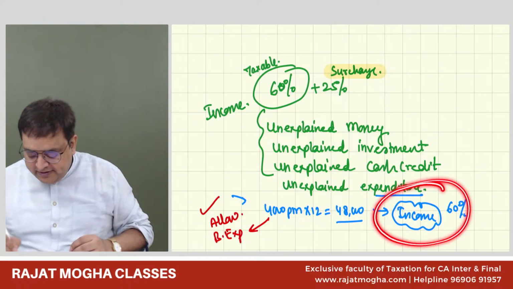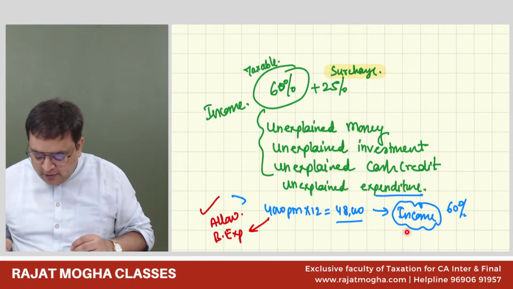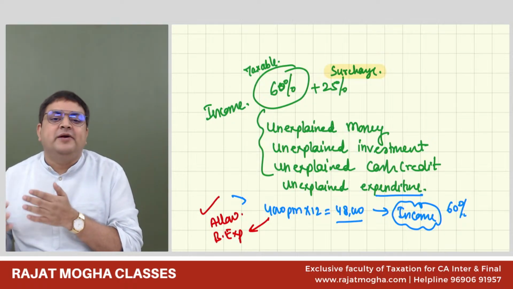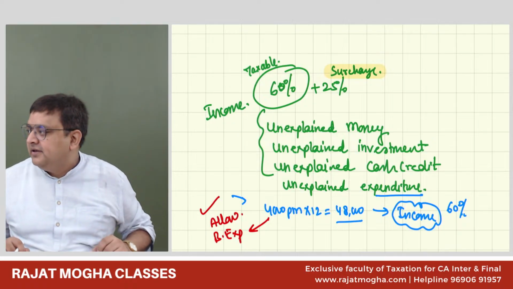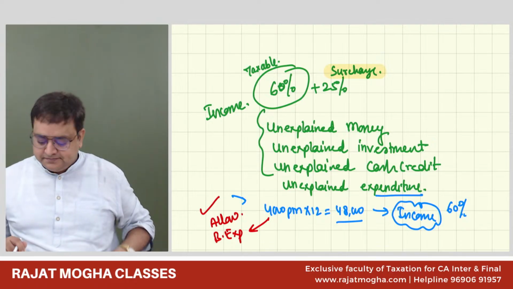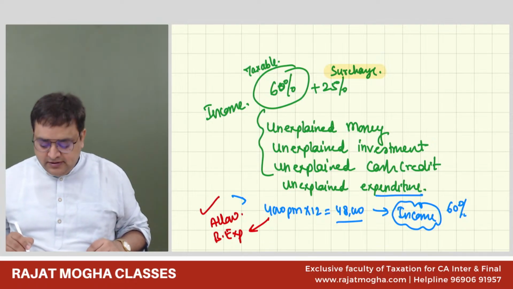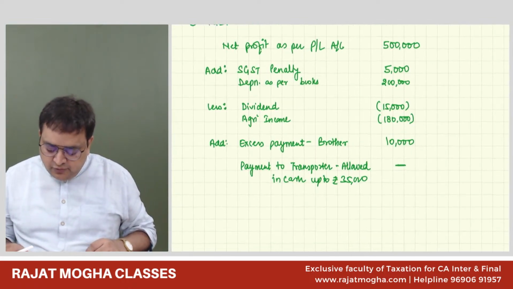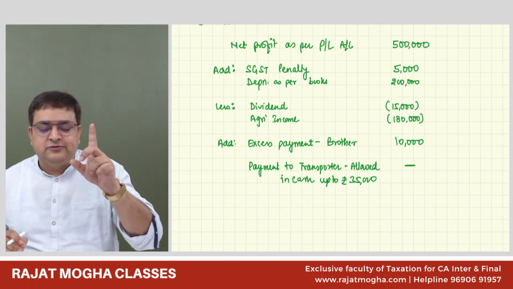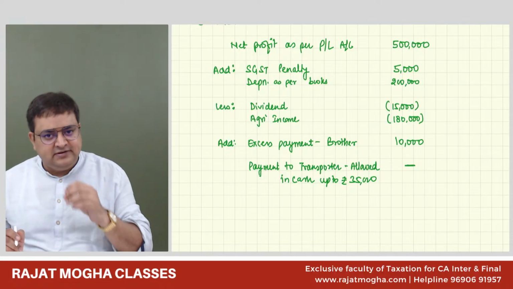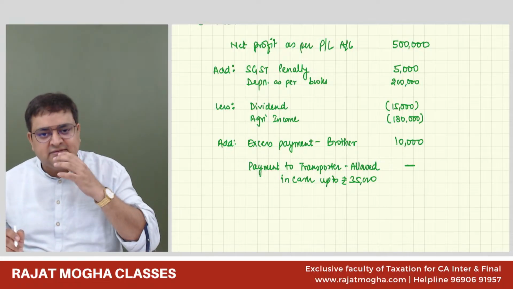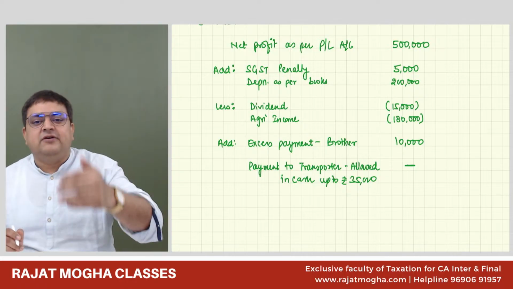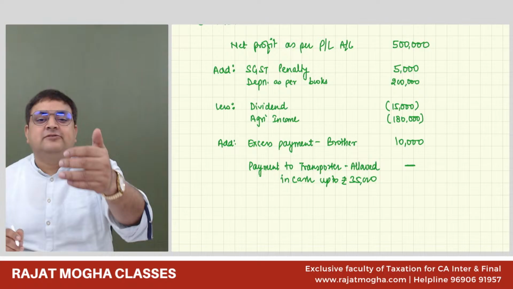If you do the other, first of all, it will not be allowed. It will become your income, and that too at a very special rate of taxation, 60%. Everybody got it or not? Understood? Got it, sir. So for now, I'll go with the first alternative. I would suggest that you allow it as a business expense and just write 2-3 words over there: it is assumed that the assessee has sufficient explanation to it.